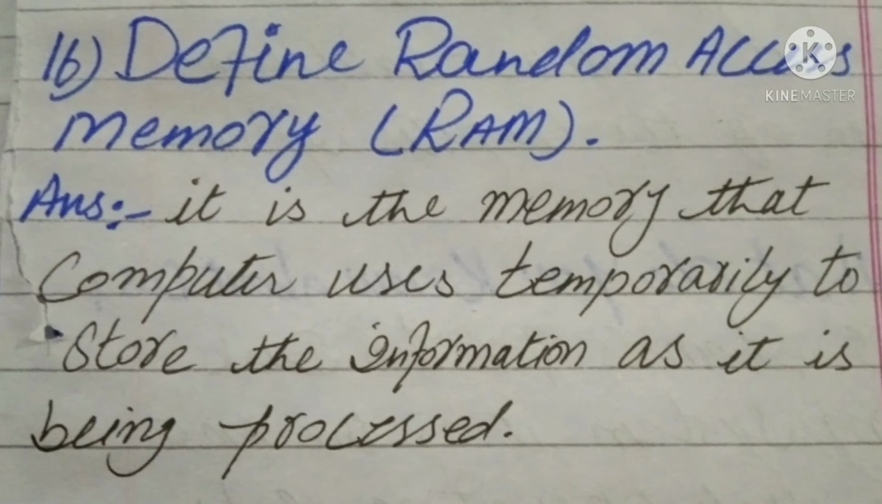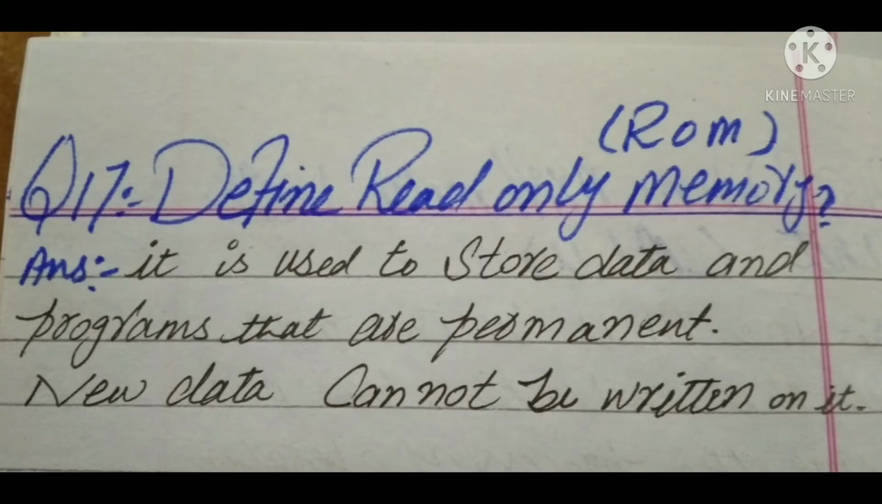Define random access memory, RAM. It is the memory that the computer uses temporarily to store information as it is being processed. Define read-only memory, ROM. It is used to store data and programs that are permanent. New data cannot be written on it.